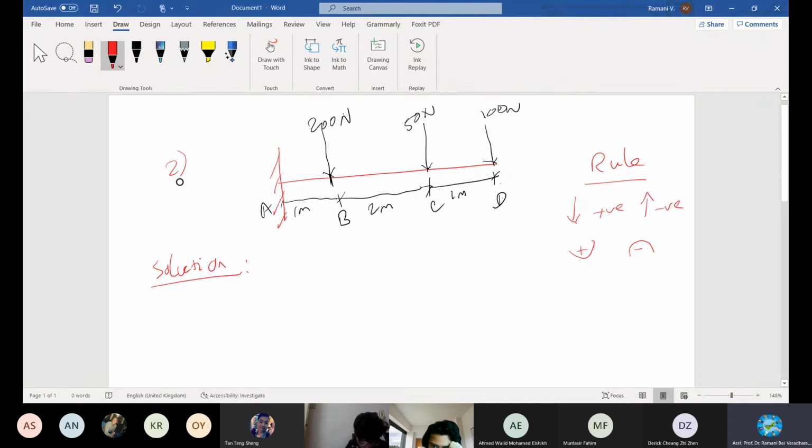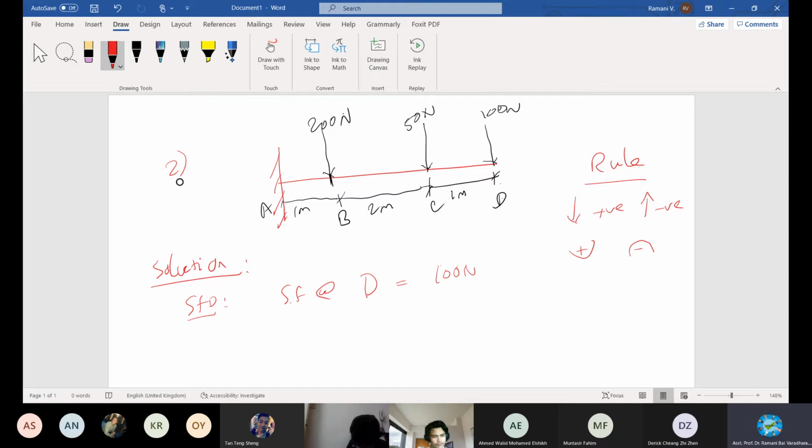It is with 100 newtons already. Let's do the shear force diagram first, or analysis for the shear force diagram. So shear force at just right hand side. When you see just away from here, shear force is about the force, no force. But at D, how much do you have at D? Please answer. Positive, downward positive, right? 100 newtons. And then just move on from D to C.